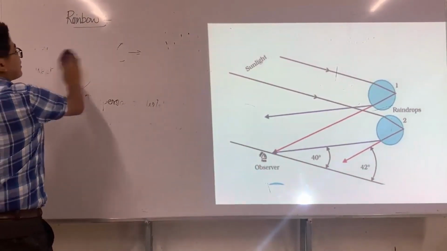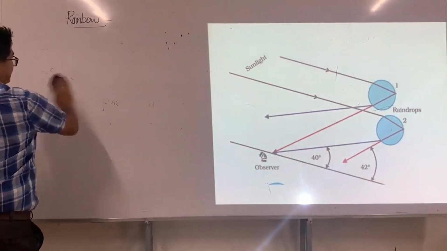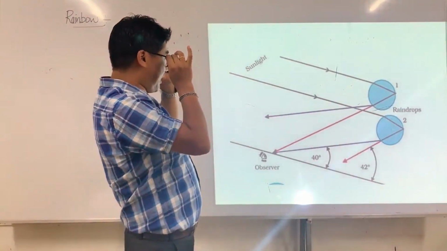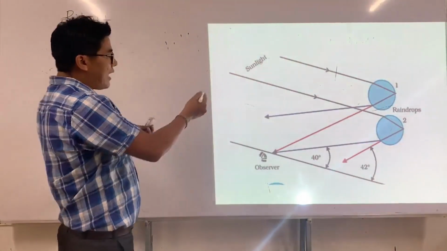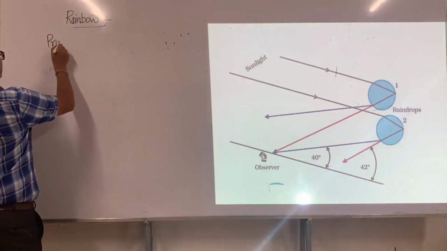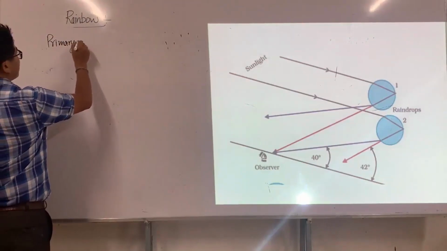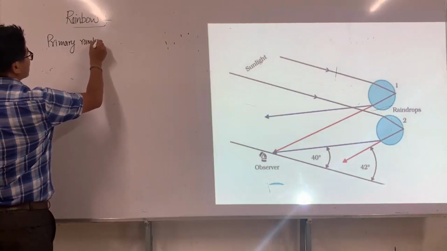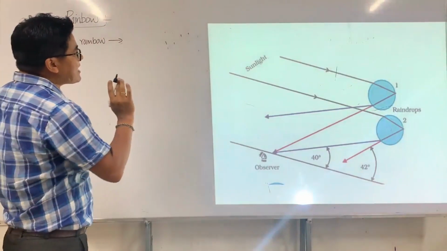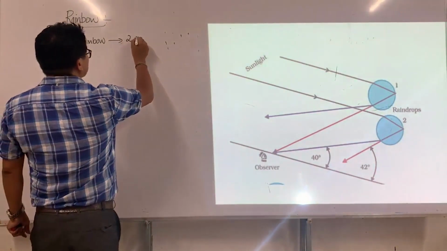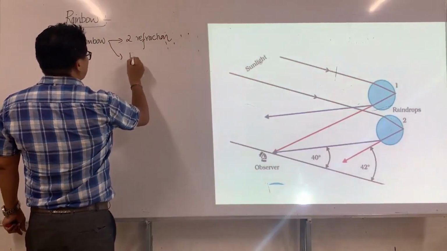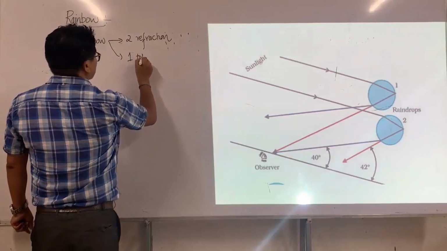So, therefore, this is what we exactly find. This is a raindrop, and this is normally what we call a primary rainbow. The primary rainbow consists of two refractions and one total internal reflection.